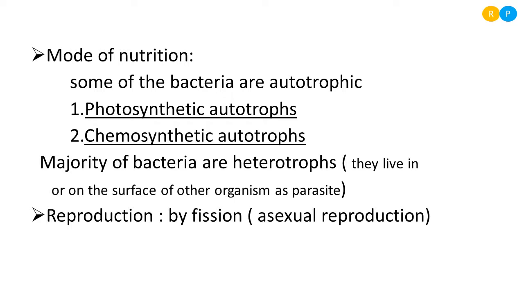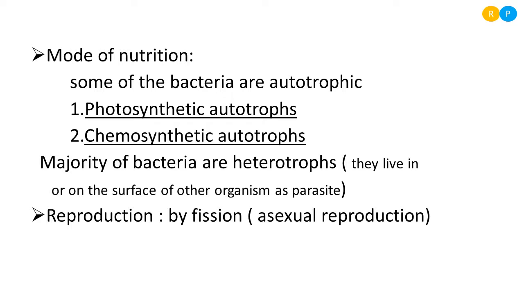In the autotrophic bacteria, there are two categories. Some are photosynthetic autotrophs. What is meant by photosynthetic? Photo is nothing but light. Synthetic is nothing but to prepare. So by utilizing light, some of the bacteria prepare their own food material. Those bacteria belong to photosynthetic autotrophs. And the second group is chemosynthetic autotrophs. What is meant by chemosynthetic?